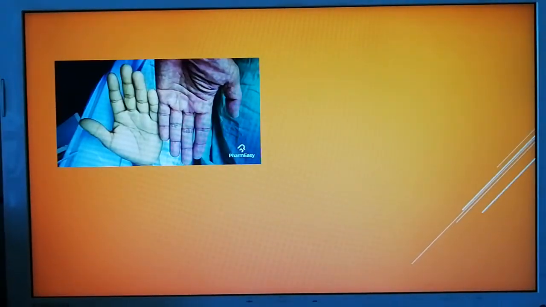Now see, there is an image where you see two hands. One is reddish and the other is very pale. So this is of two people. The one who has the pale hand is suffering from a disease called anemia, where an adequate amount of blood cells or blood is not produced in the body, and this happens due to deficiency of iron in the body of these people, right? So when there is deficiency of iron, they suffer from anemia.